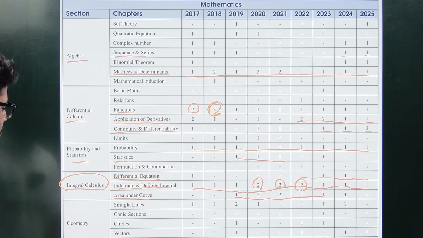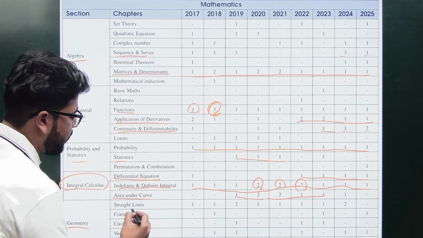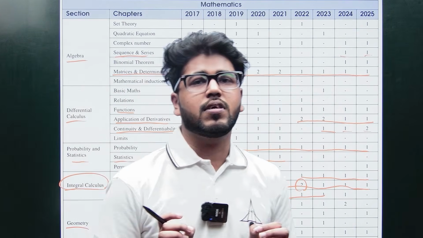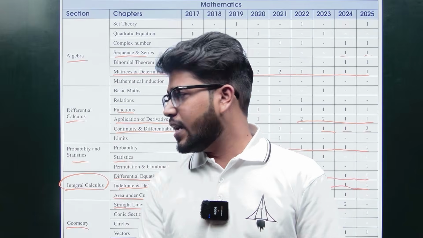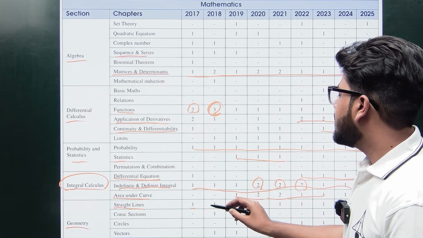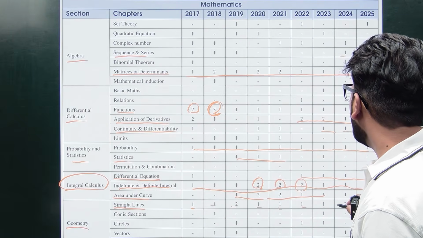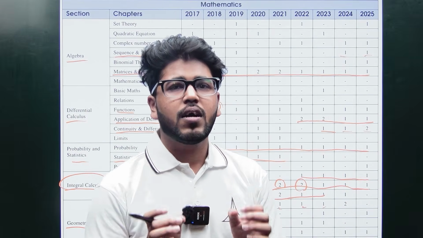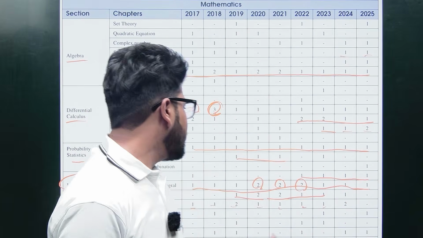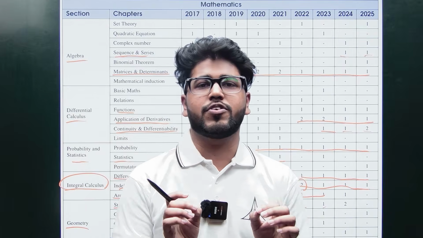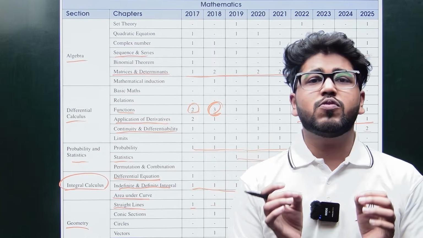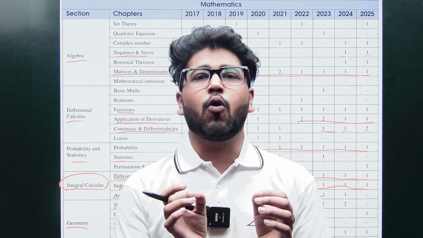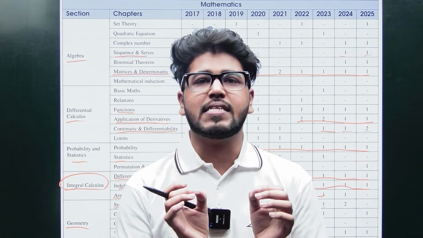Then comes geometry. In geometry, the first most important chapter is straight lines. Every year either one or two questions are asked. Just this year it was skipped, but every year they had one or two questions from this chapter. So what are the important chapters that you cannot miss at all?